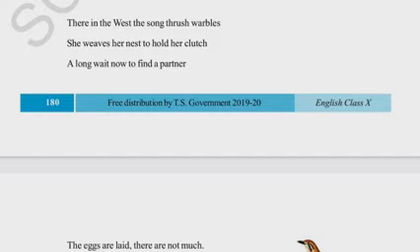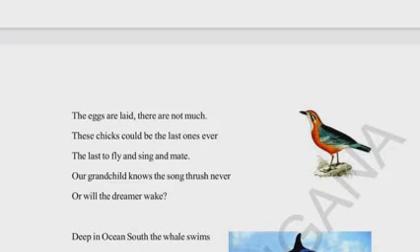There in the west, the song thrush warbles. She weaves her nest to hold her clutch. A long wait not to find a partner. These eggs are laid. There are not many. These chicks could be the last ones ever, the last to fly and sing. Our grandchild knows the song thrush never, or will the dreamer wake?